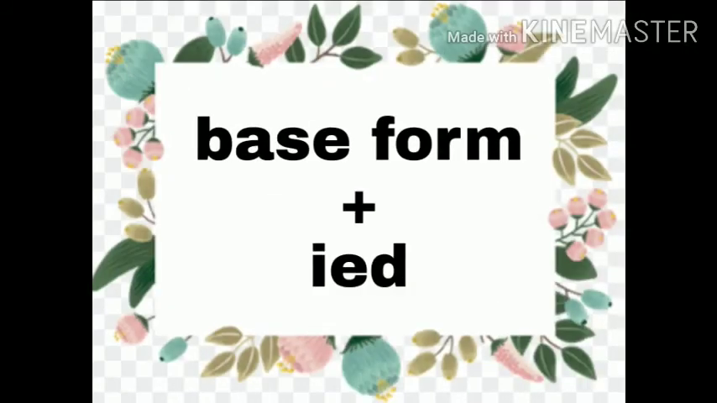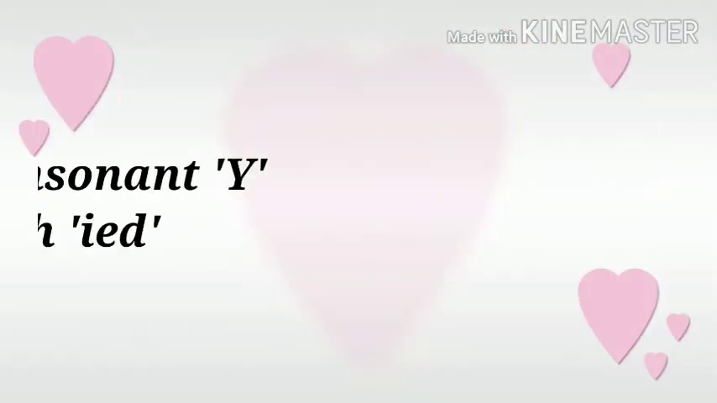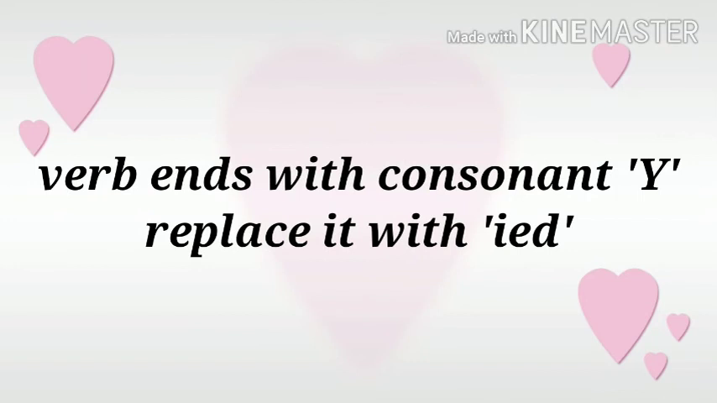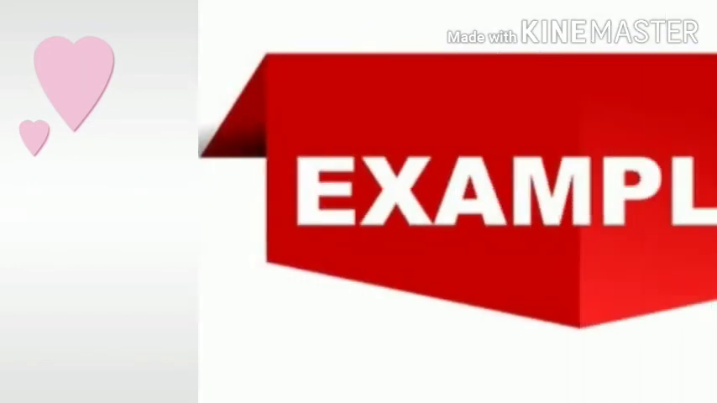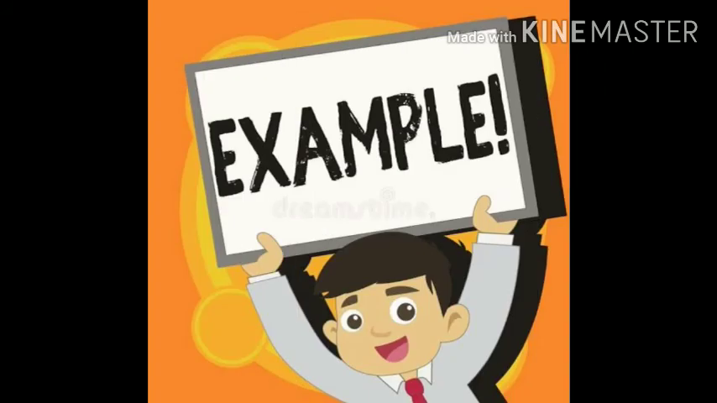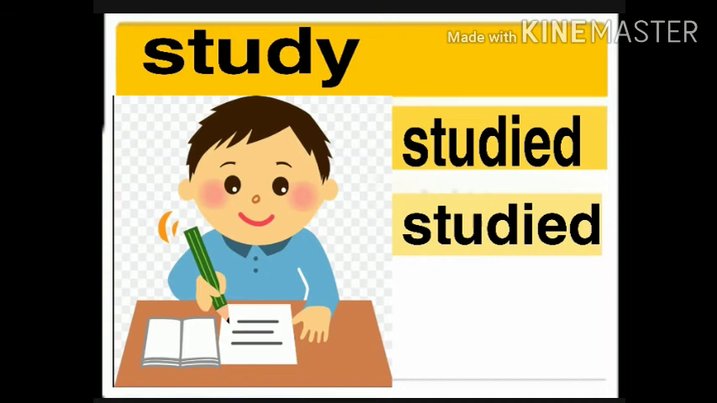Regular verbs formed by adding ied to the base form of the verb. If the verb ends in a consonant plus y, we replace it with ied. For example, cry. Here the verb ends with y, so we replace it with ied. So cry becomes cried in past as well as past participle form. Let's look into some more examples. Study. Study becomes studied by replacing y with ied in past as well as past participle form.